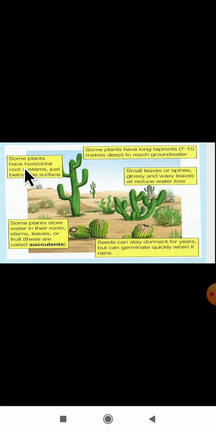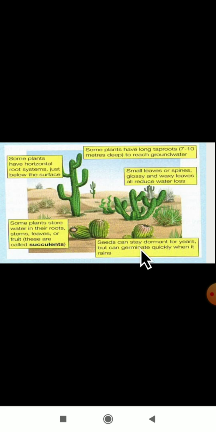Some plants have a horizontal root system just below the surface. You can observe this cactus. Okay, it has a horizontal root system. And these cactus plants store water in their roots, from the roots to the stem, then to the leaves or fruits. These are called succulents.